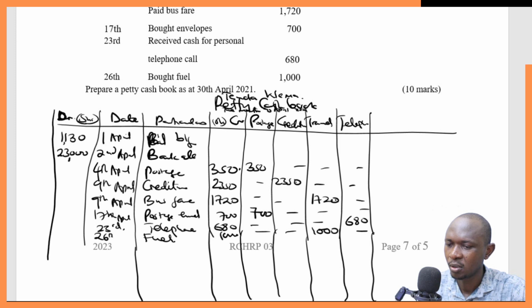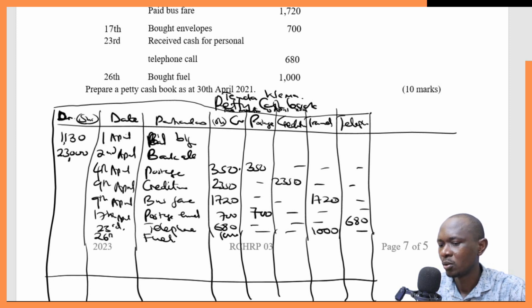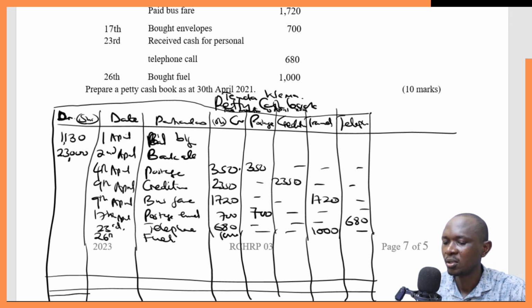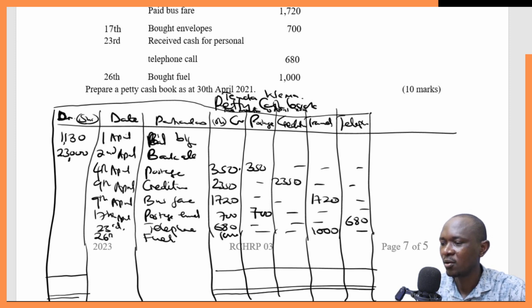Sorry, my lines are disappearing. That's how we go about it. This one you may choose to just have it like that, and then have it again like here, like this. It will be better like that. That is how we close the books.